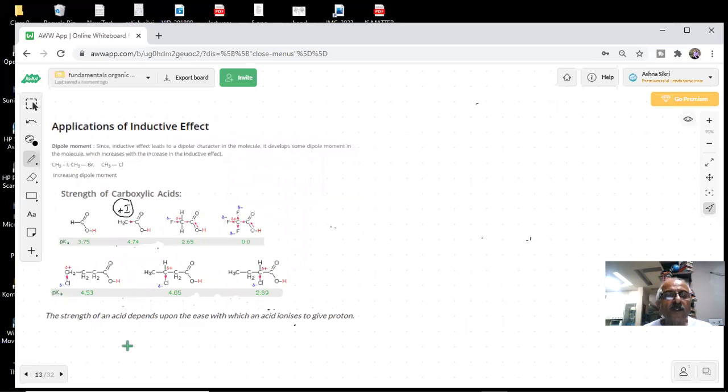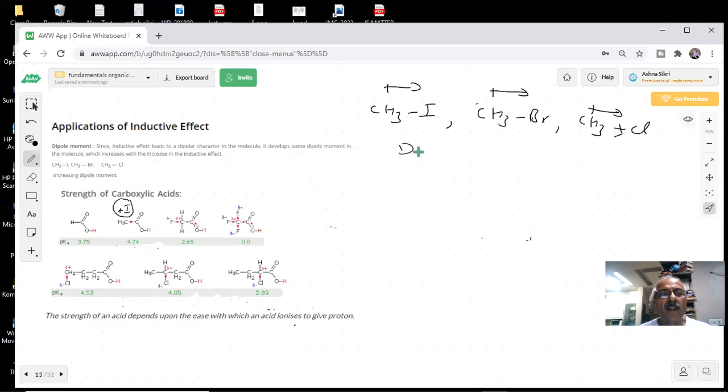And applications of this, you can see what is the story of this. What happens here? CH3I, CH3Br, students, CH3Cl. Which is more electronegative of the three? So what will become? The bond will become polar and they will have a dipole moment. Okay.